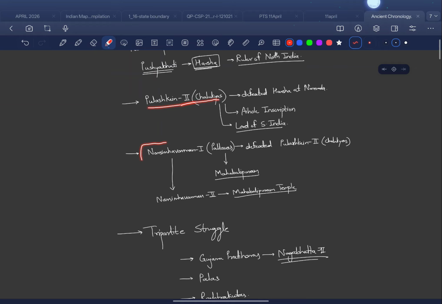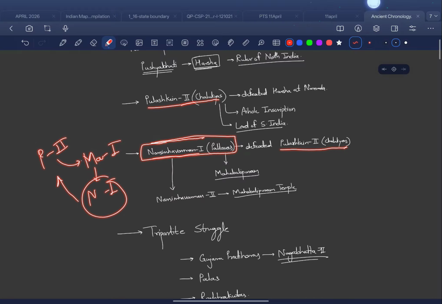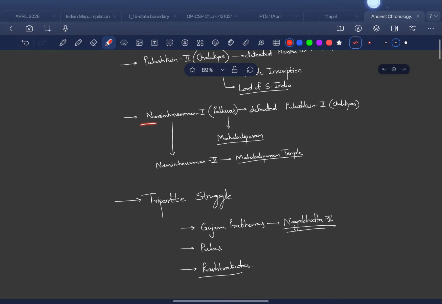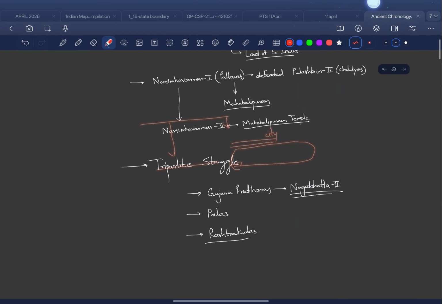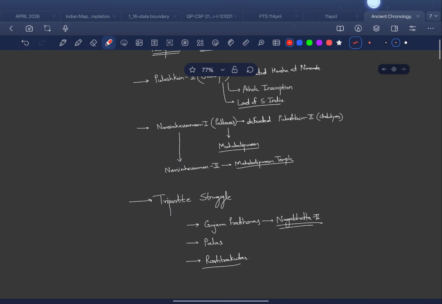So to check him, the Pallavas, and the famous ruler Narasimha Varman I of the Pallavas, defeated Pulakeshin II. Actually, Pulakeshin II had killed the father of Narasimha Varman I, which was Mahendra Varman I. So his son Narasimha Varman I killed Pulakeshin II. Just remember that. And Narasimha Varman I on this occasion founded the city called Mahabalipuram. And Narasimha Varman's son, Narasimha Varman II, completed the construction of the Shore temple, that is the Mahabalipuram temple, that we famously know.